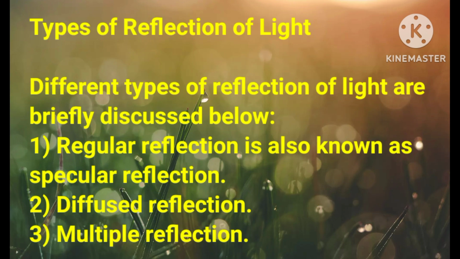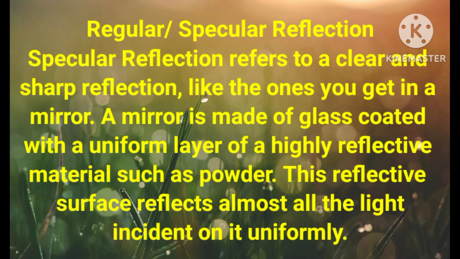There are three types of reflection of light. Different types of reflection of light are briefly discussed below. First one is regular reflection, also known as specular reflection. Second one is diffuse reflection and third one is multiple reflection. Now we will study these reflection types in brief. The first one is regular reflection.